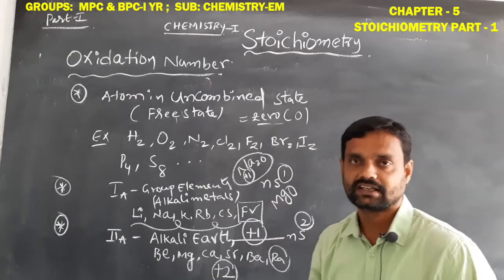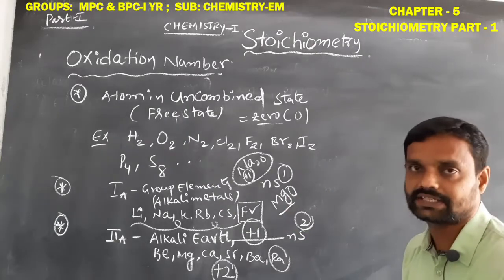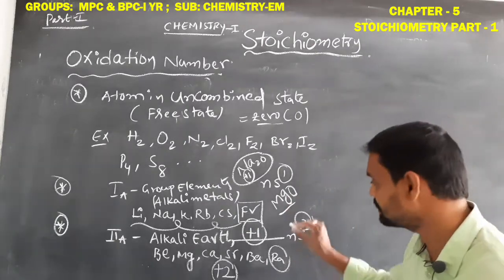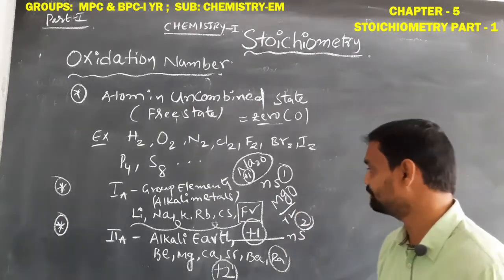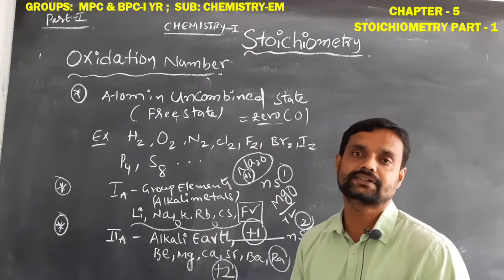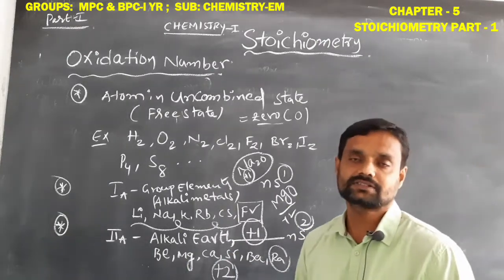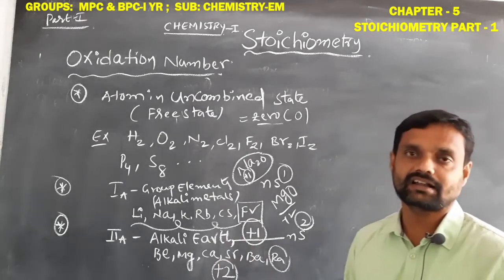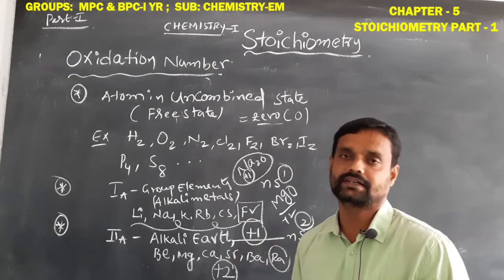Okay student, magnesium oxide. What is the oxidation number of magnesium in magnesium oxide? It is +2. How can we say? Simple: magnesium belongs to the second A group in the periodic table, the alkaline earth metals. We already know alkaline earth metals always show the +2 oxidation number.